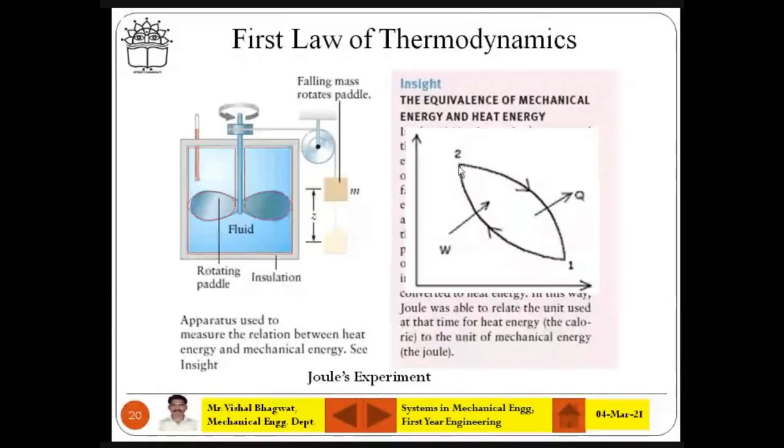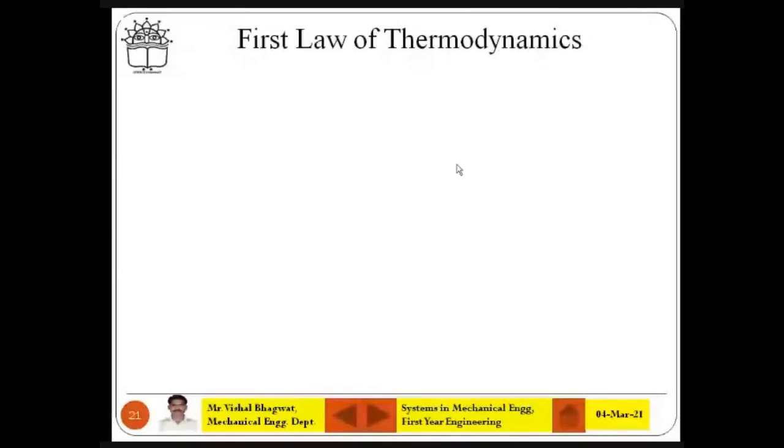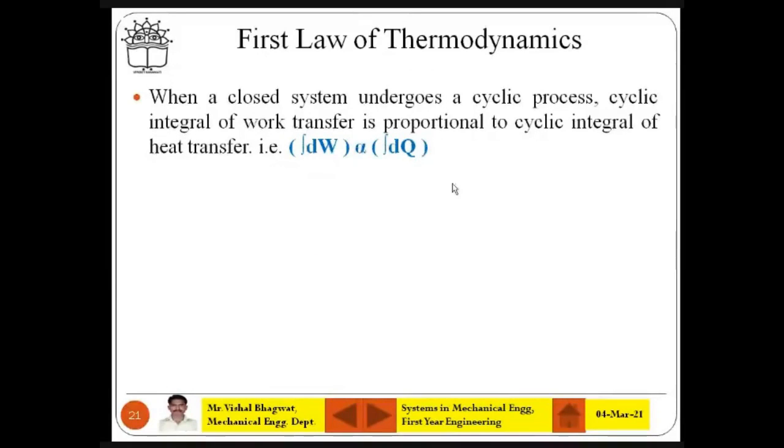Yes, fine. So the first law of thermodynamics, when we say in the closed system, when the system undergoes a closed cycle, the cyclic integration of work transfer is proportional to the cyclic integration of heat transfer. There should be a small circle on the integration symbol; that symbol is cyclic integration. So dW is proportional to dQ. In a process, it can be seen as Q is equal to W plus delta U. So heat is equal to work plus internal energy for a process. It will be the first law of thermodynamics.